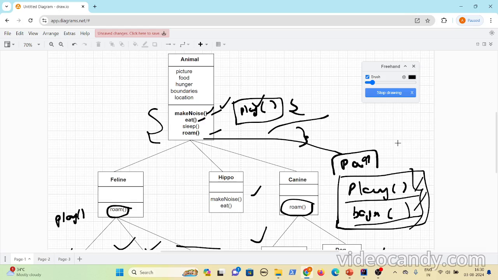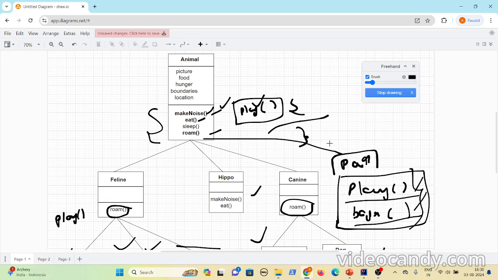The naming of the methods is also different, right? That is also a drawback. So one disadvantage is they might or might not implement the pet behaviors, and the other disadvantage is they will not follow the same naming convention across all the classes which are pets. So this is also not a good approach.